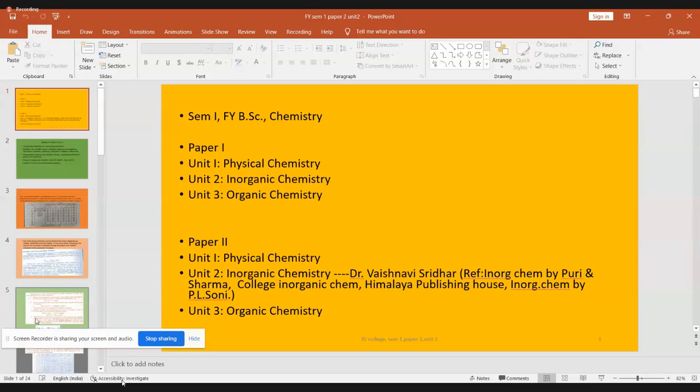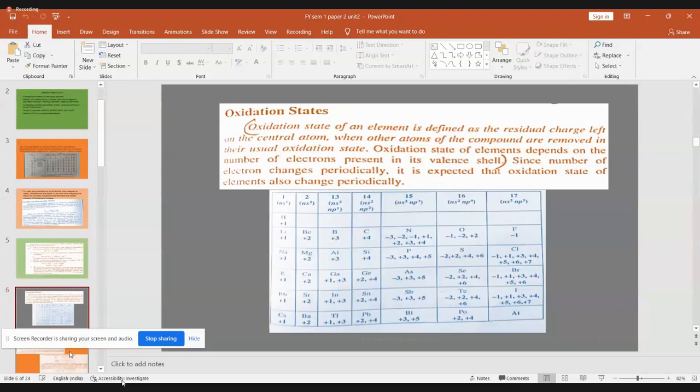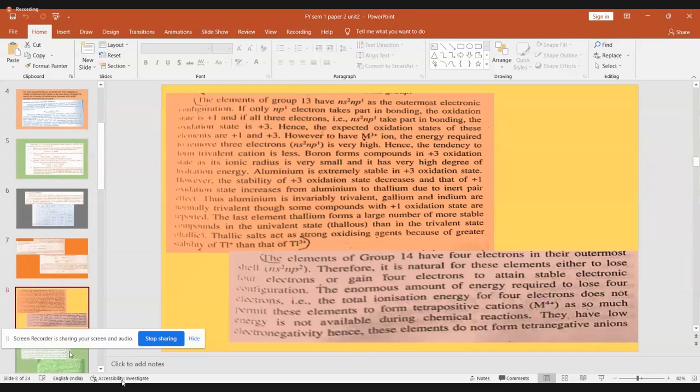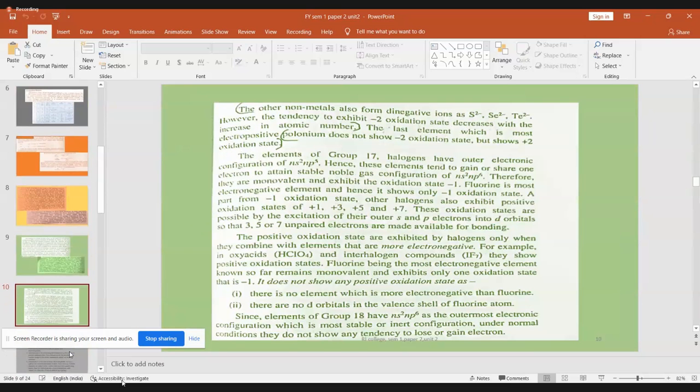So, in the last class we saw oxidation states, the metallic properties, non-metallic properties, and the various oxidation states. So you have to study everything in detail. What is the common oxidation state for group 13, 14, 15, 16, and of course for the halogen group 17. With that, we finished it. And group 18 has a complete configuration.